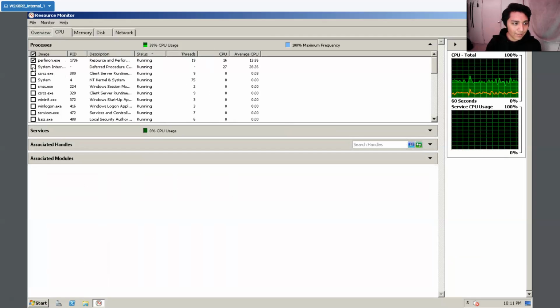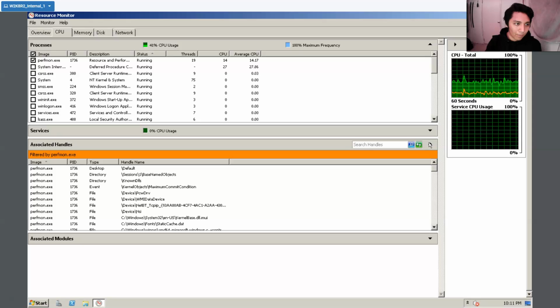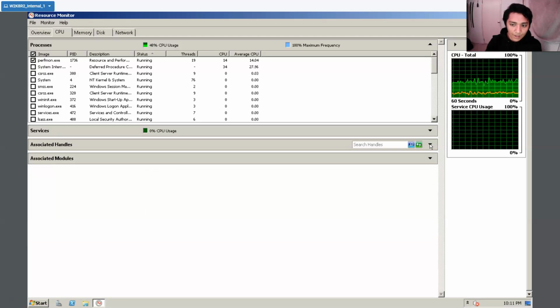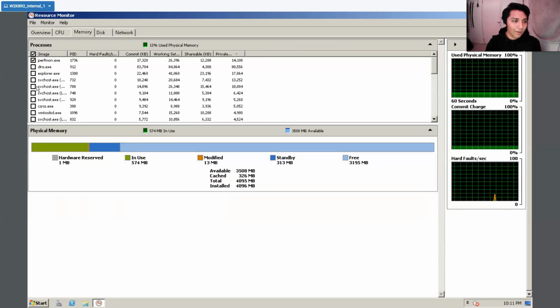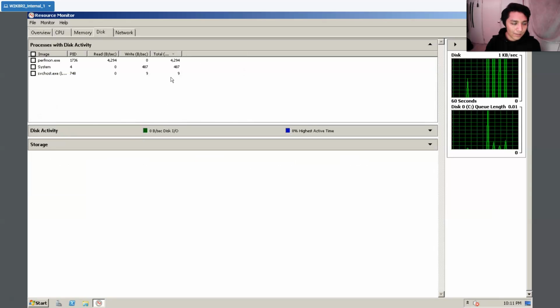If we were to check this mark, it would filter out everything that's associated with performance monitor.exe. So everything's going to be associated with that. So associated handles, and we'll see everything that's associated with that .exe or executable. Then we're going to go through memory, since that's also an option for processing. So there's memory. There's also disk.